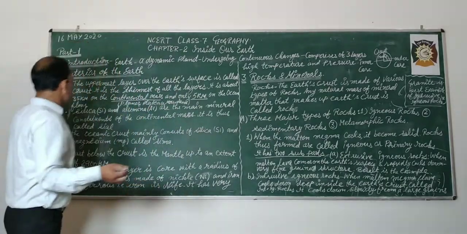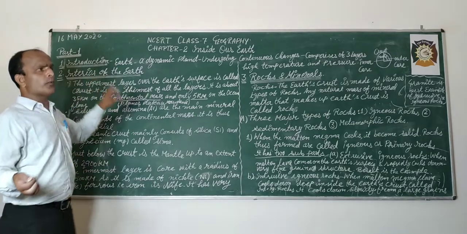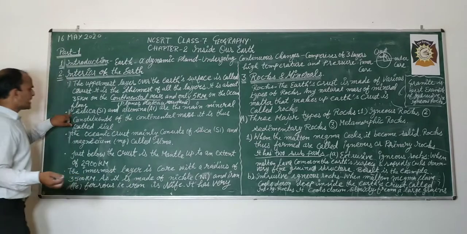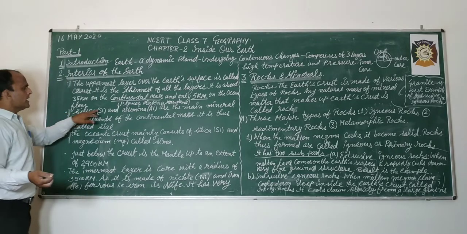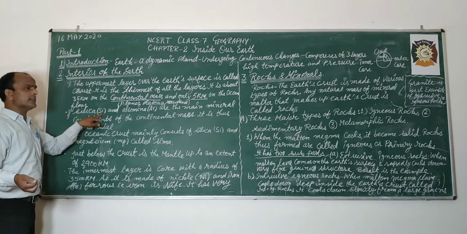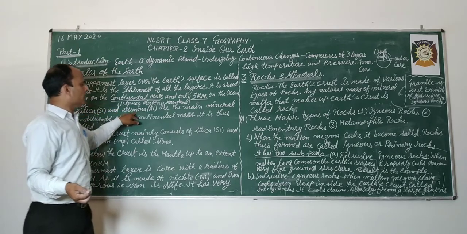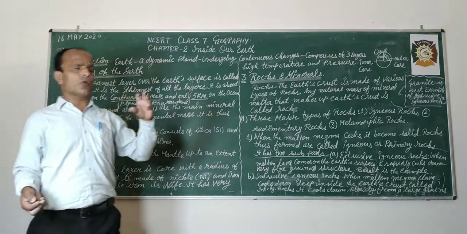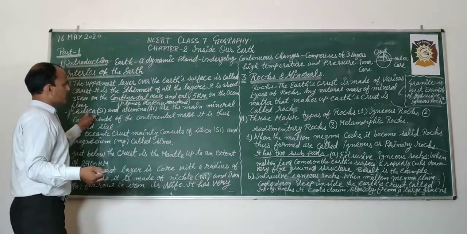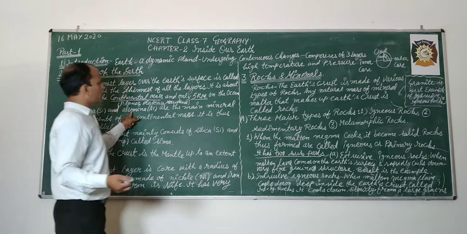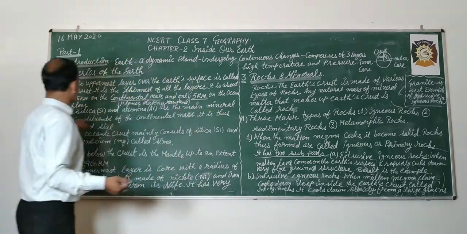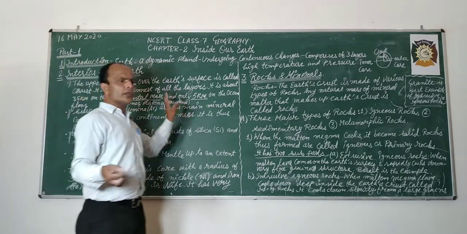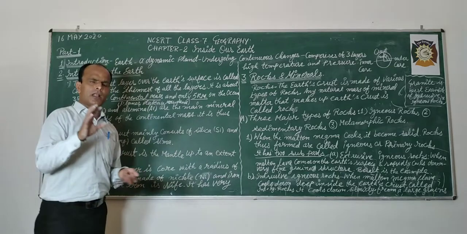Now, what components and substances does it have when it is formed? Silica, written as Si, and alumina, Al. These two components were there when it formed. Silica and alumina are the main mineral constituents of the continental mass.